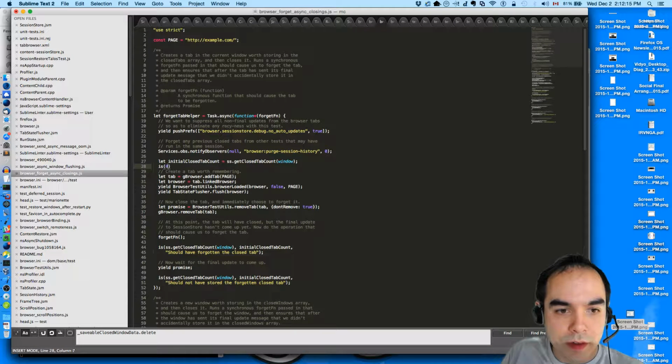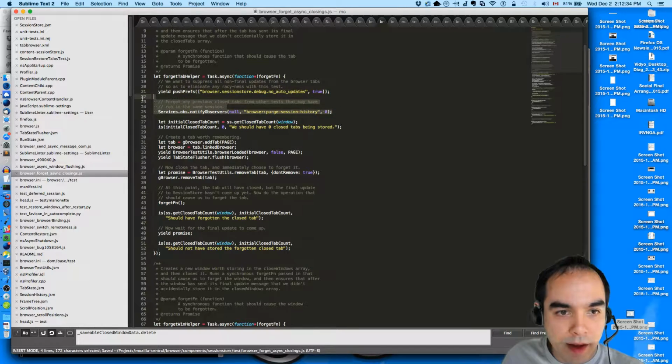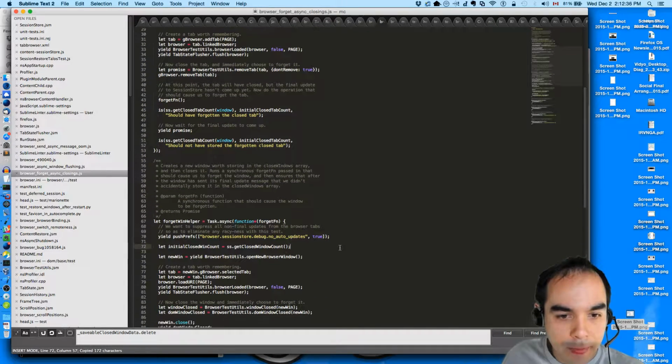Is initial closed tab count 0? We should have 0 closed tabs being stored. Okay, and then we'll do the same thing down here.